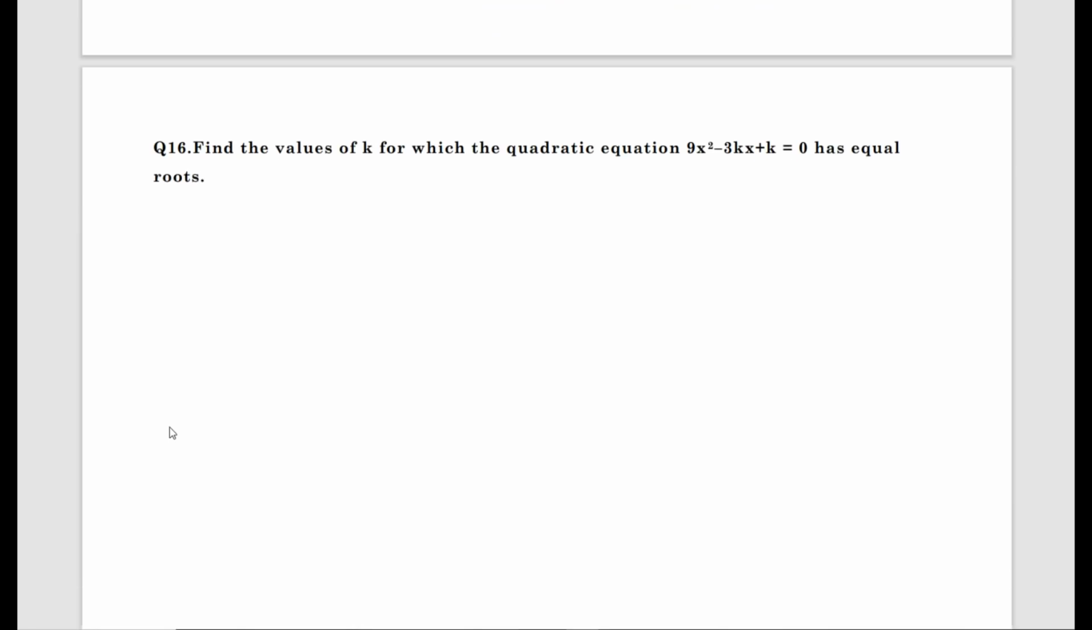Now moving to question number 16. Find the values of k for which the quadratic equation 9x square minus 3kx plus k equals 0 has equal roots. They are given the condition equal roots. That means it is related to the discriminant. Equal roots means the discriminant delta is 0. What is the discriminant value? That is b square minus 4ac equals 0.